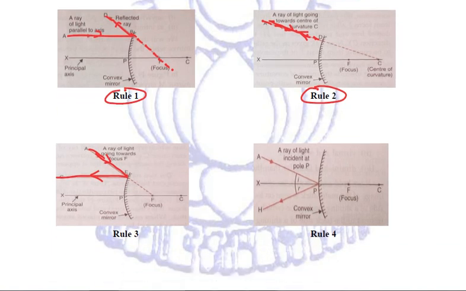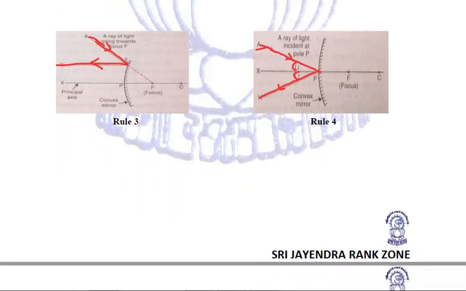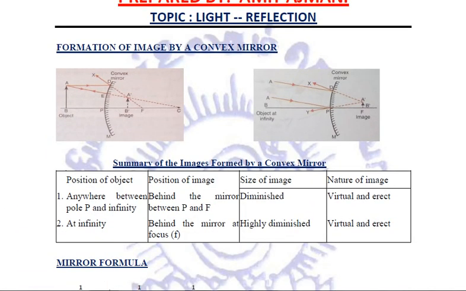And fourth, which was the same as that of concave, if a ray of light is passing from the pole, it will be reflected back, making the same angle as the incident ray was making with the principal axis. In making these ray diagrams, my dear students, you need to take care of the arrows showing the direction of these rays of light. They are quite important. So now we have got these 4 rules, based on which we'll be seeing how image formation takes place in case of a convex mirror.